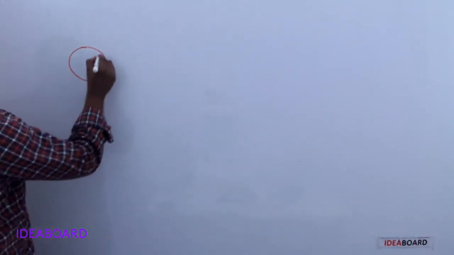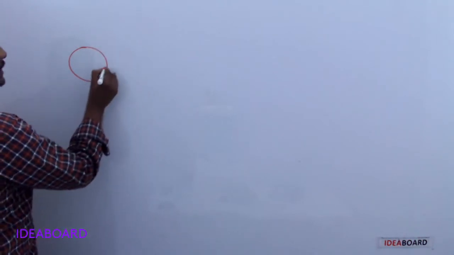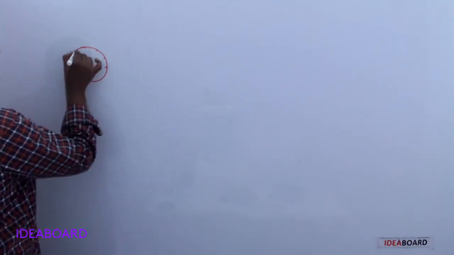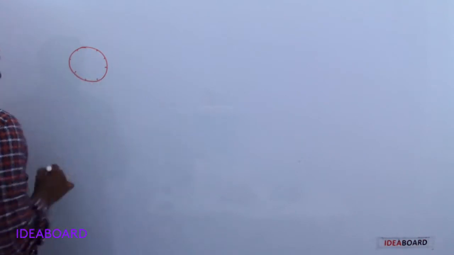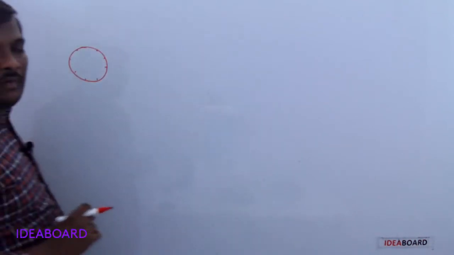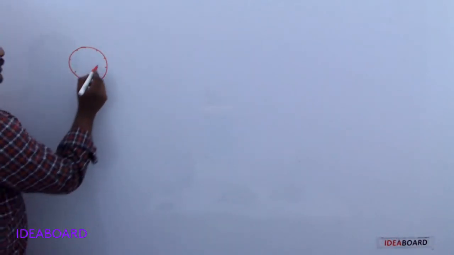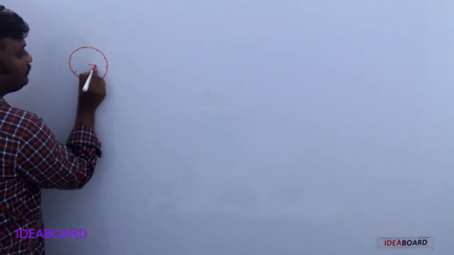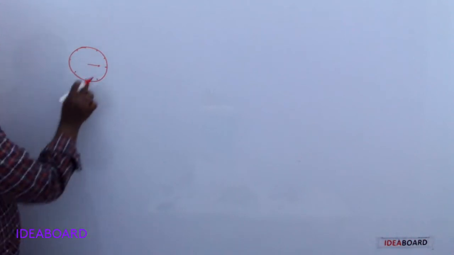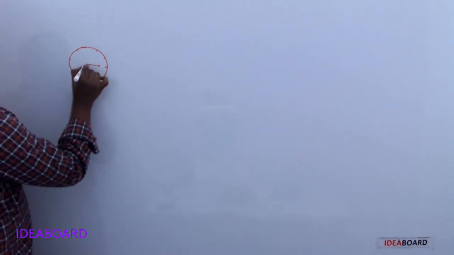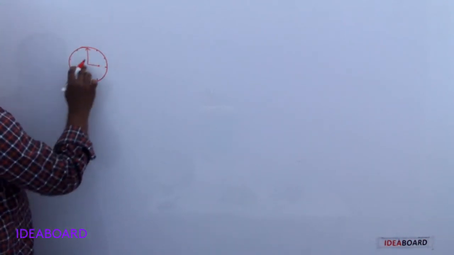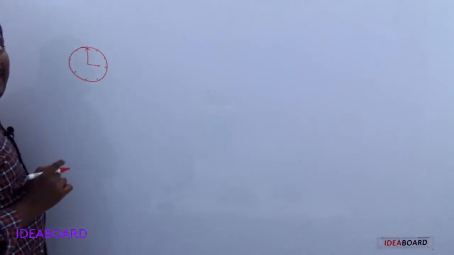Here the numbers are just replaced by lines only. This is the dial of the clock. We know it contains two hands. One is the hour hand, which is the smaller one. Another one is the longer one, called the minute hand.